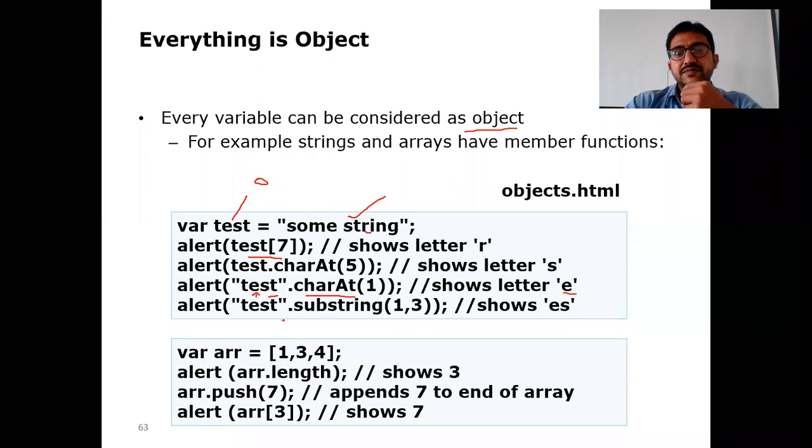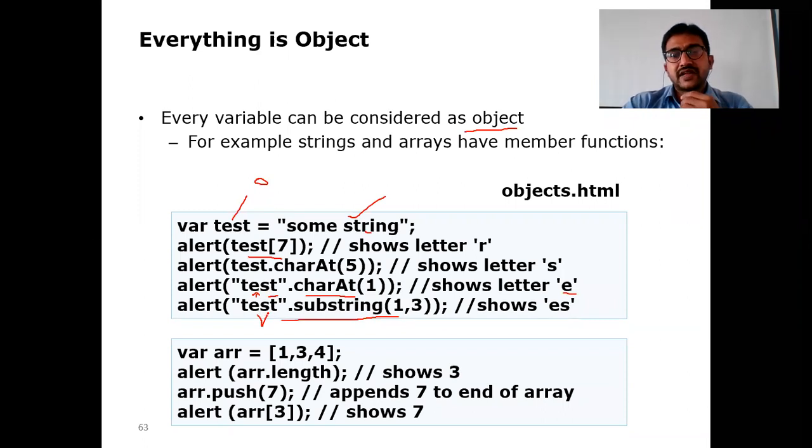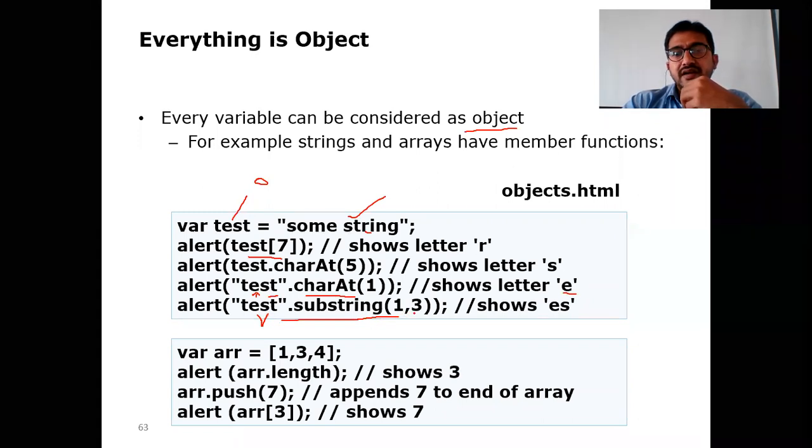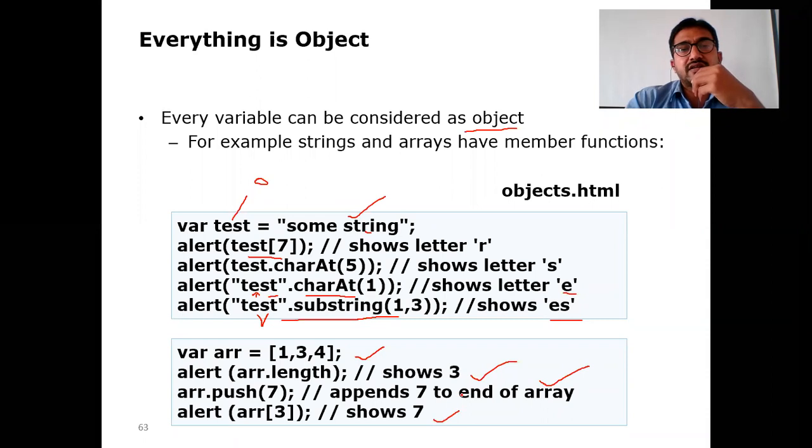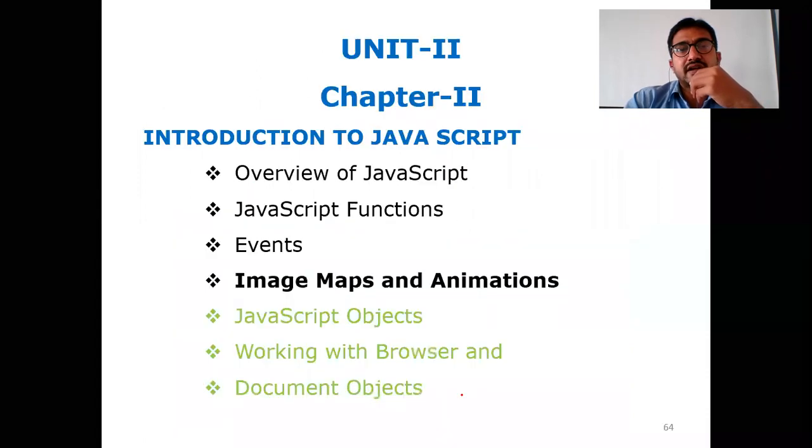It returns that. For substring 1 comma 3, it starts with 1 and ends not with 3 but with 3 minus 1. Already you have studied that in Python or other programming. It starts with 1, E, and ends with 2, but not with 3, n minus 1, right? That is ES. In a similar fashion, a variable can be declared, you can calculate the length, we can push or append an element into an array, and we can access a particular position of that array element.